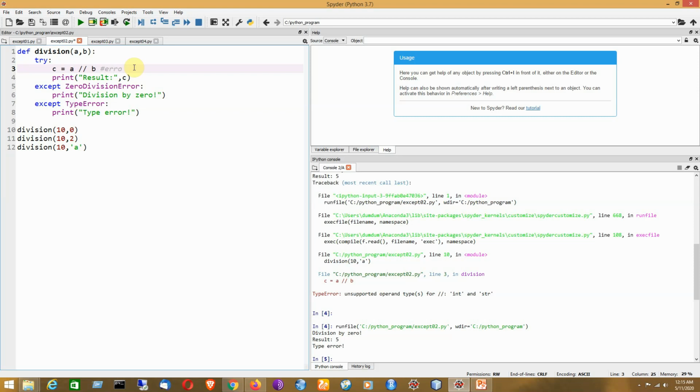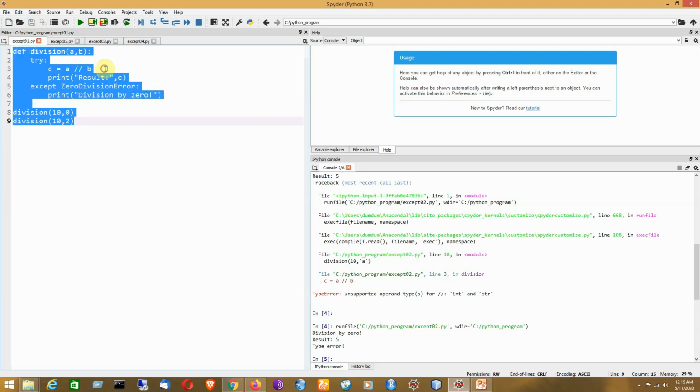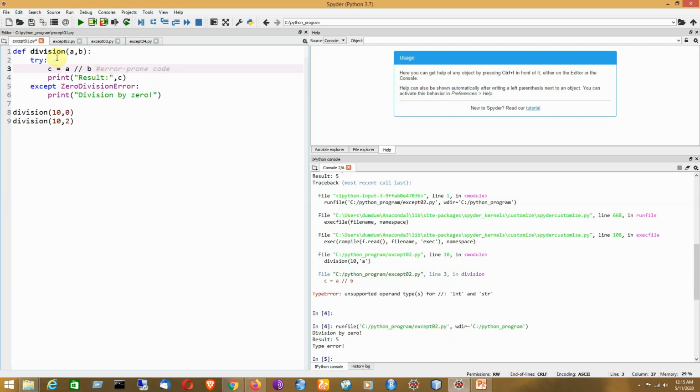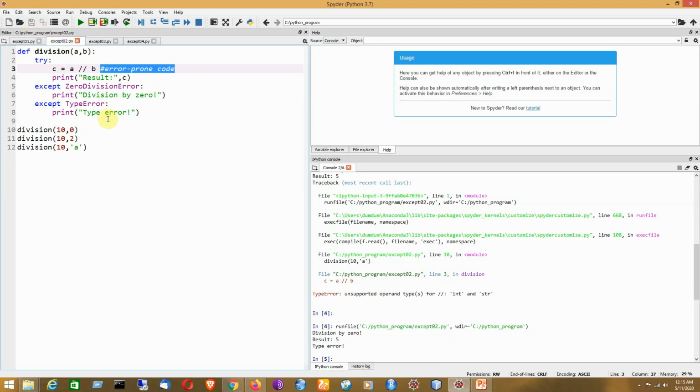It is basically the error prone code that is responsible for the exception being generated. That statement can also be placed with respect to the first program. It is basically the second program that is dealing with multiple exceptions.